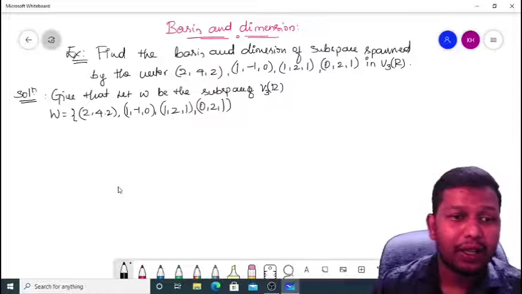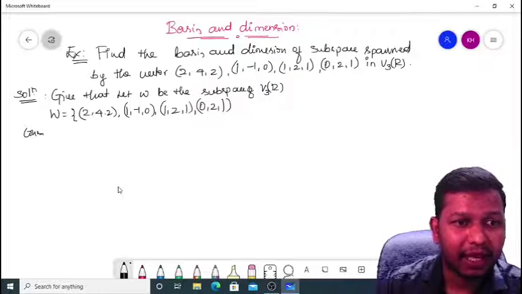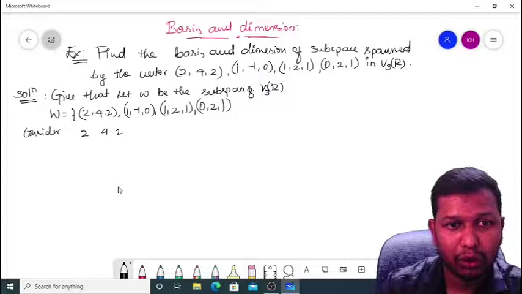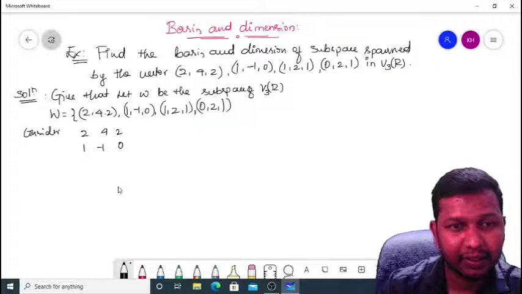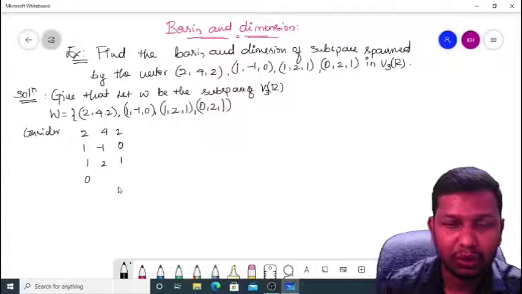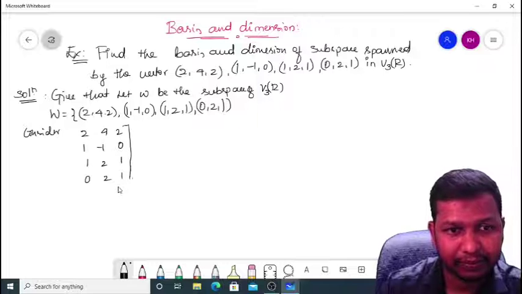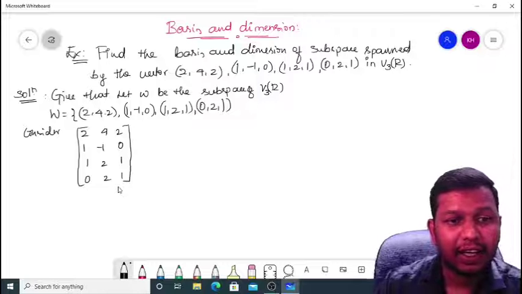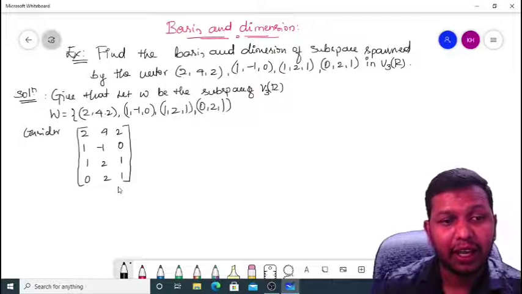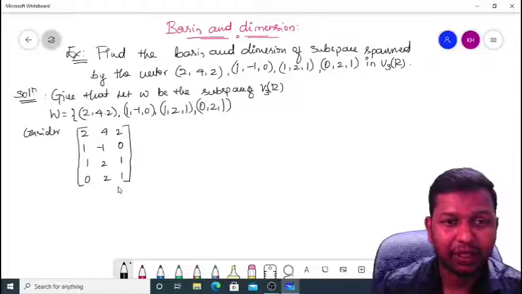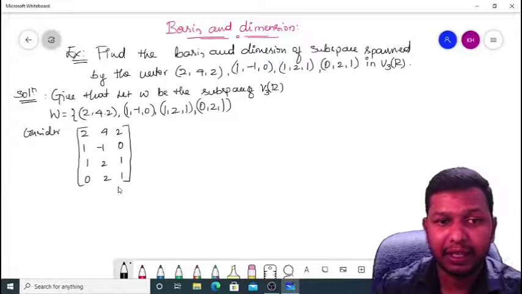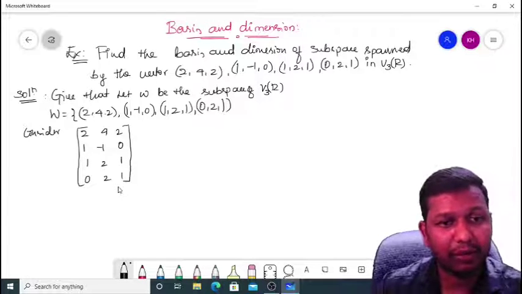So I consider a matrix of these vectors, that is rows 2, 4, 2; 1, -1, 0; 1, 2, 1; 0, 2, 1. Then I reduce this matrix into its row reduced echelon form, by applying elementary row operations.